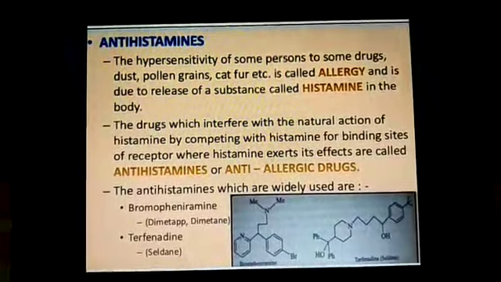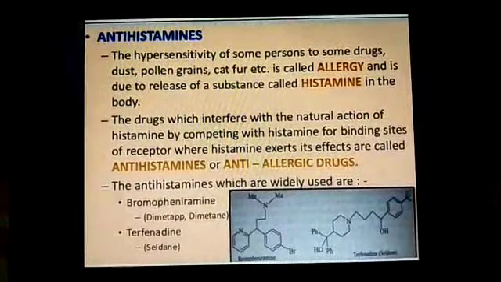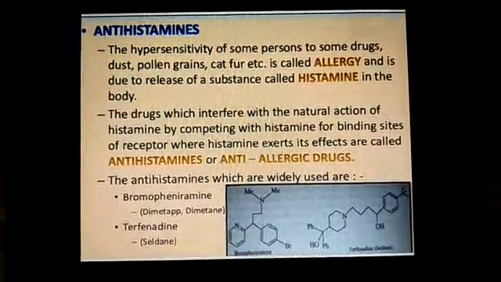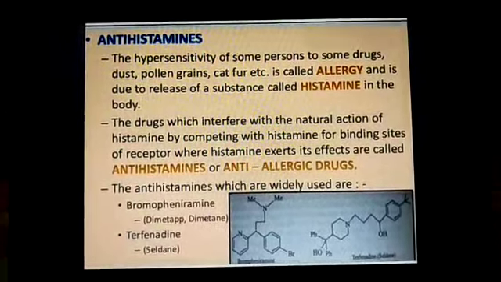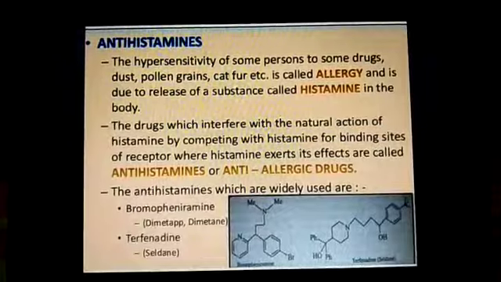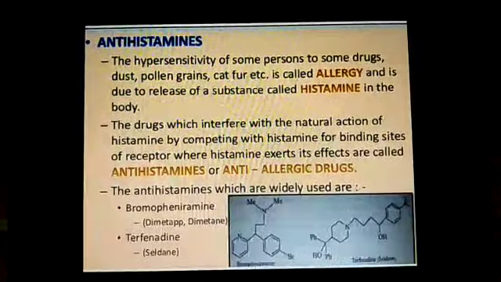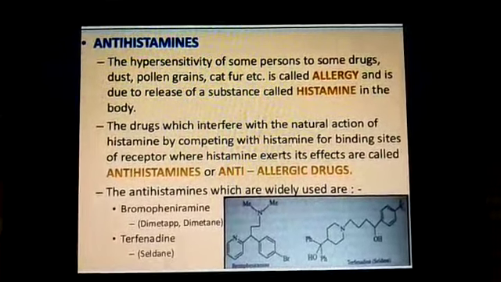Antihistamine drugs. The hypersensitivity of some persons to some drugs, dust, pollen grains, cat fur, etc. is called allergy and is due to the release of a substance called histamine in the body.